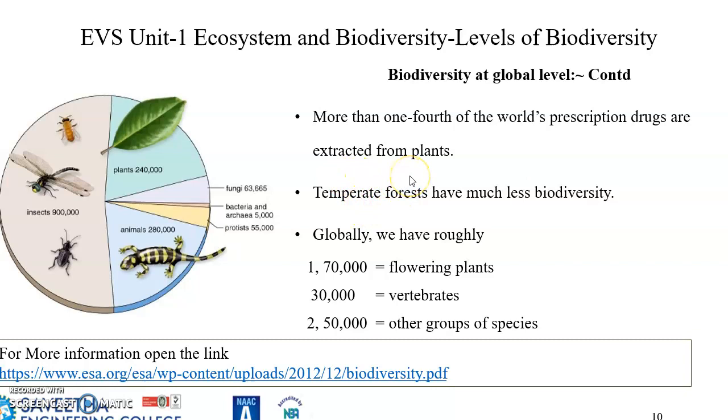India is especially famous for Ayush, which includes Ayurveda, Yoga, Unani, Siddha, and homeopathy, and most of the medicines are derived from plants. The temperate forests have much less biodiversity. Globally, it has roughly been calculated that we have 1,70,000 flowering plants, 30,000 vertebrates, and 2,50,000 other groups of species.